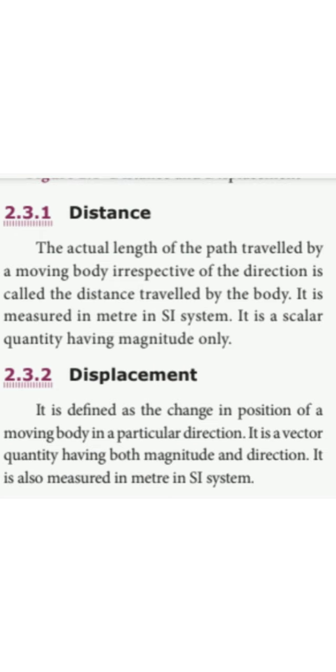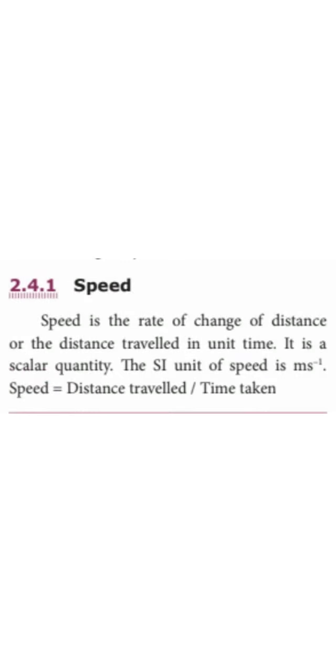Displacement is defined as the change in position of the moving body in a particular direction. It is a vector quantity, because it depends on both the magnitude and the direction. It is also measured in meters in the SI system. So, a very important question: define distance, and the definition for speed.